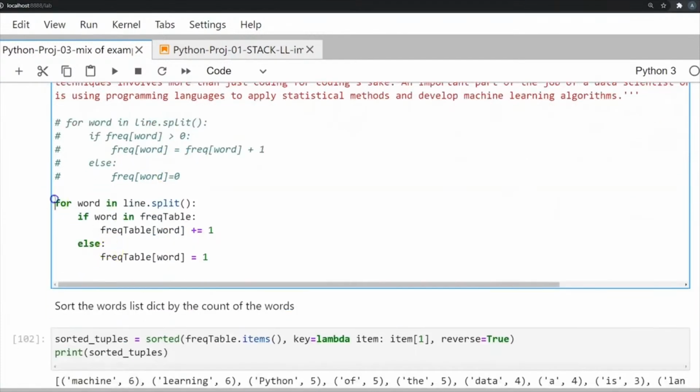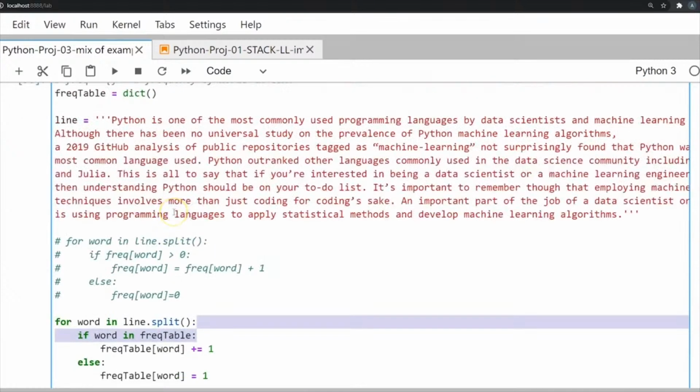The solution is as simple as this, but let's see what's happening. We're splitting up this string using the split function. What this will do is split up the string at every white space. So it will take this as one part, and this as another part. It will create an iterable with each word as an object in that container, so it's going to be a list of words like Python, is, and so on. And we're going to go one by one. So we're going to say for word in line.split.